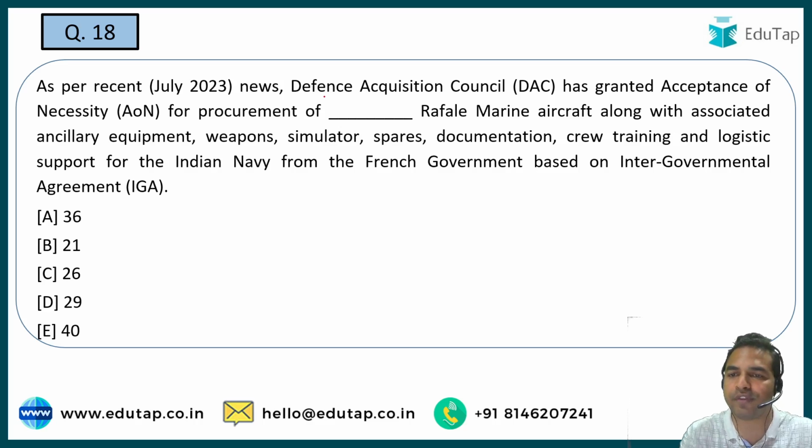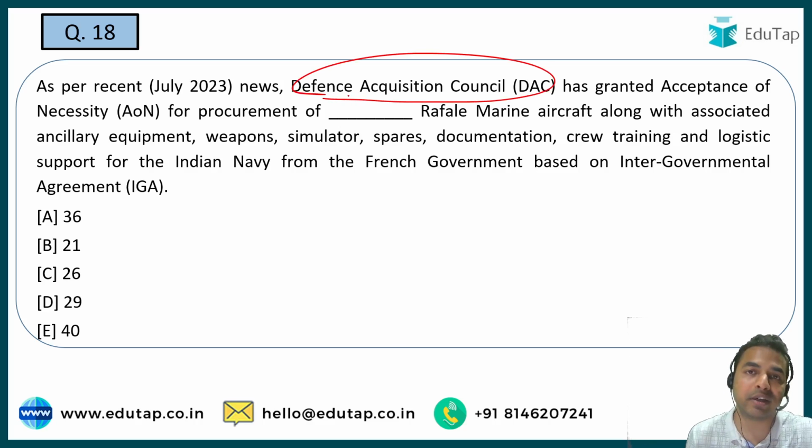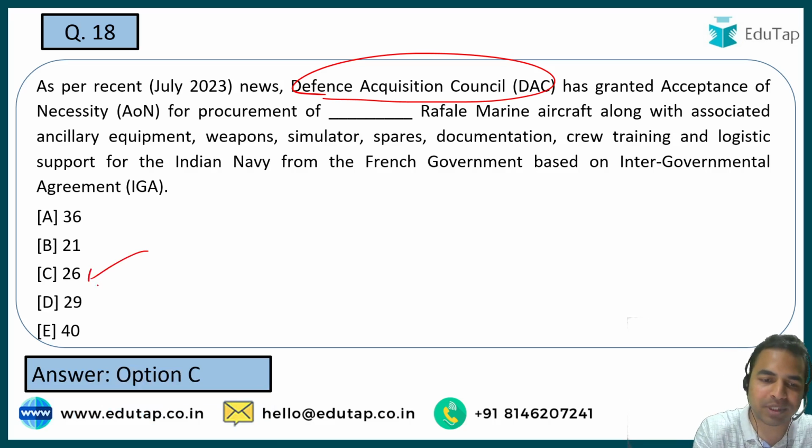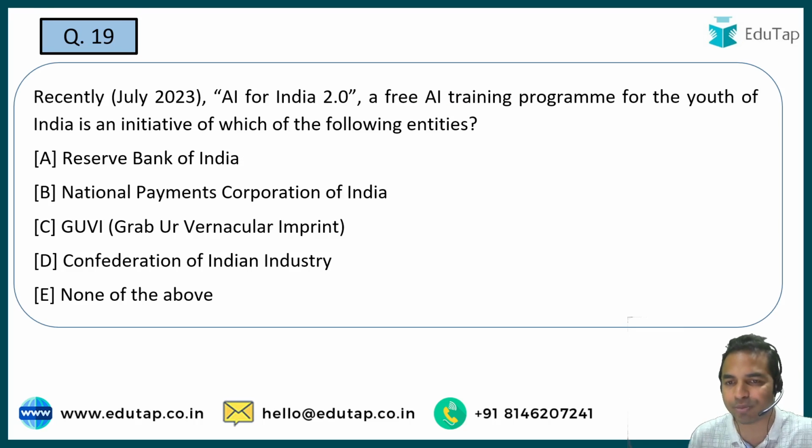The next question is on the Defense Acquisition Council, which has recently granted the acceptance that they will be accepting the procurement of some number of Rafale marine aircraft, and you have to tell me what is that number of Rafale marine aircraft that the DAC has recently granted the acceptance of necessity for the procurement. That is option C, that is 26. So 26 Rafale marine aircraft will be procured as per the acceptance of necessity which has been granted by the Defense Acquisition Council. Let's move on to the next question.